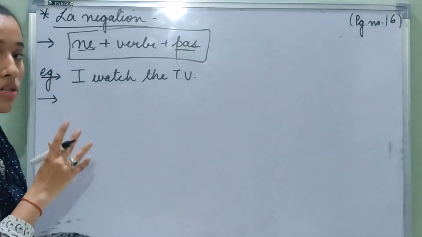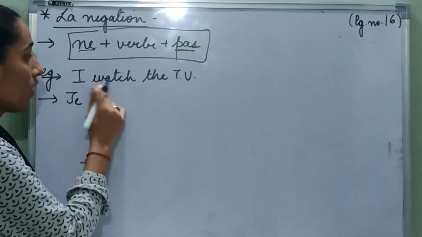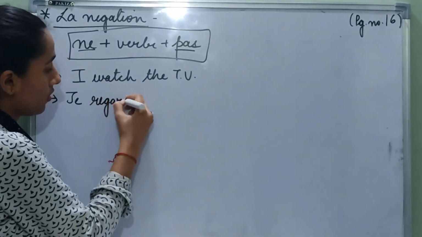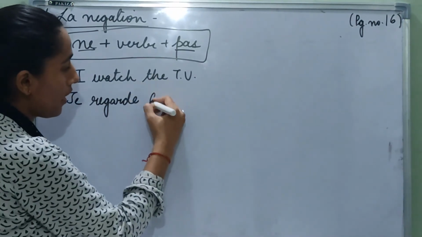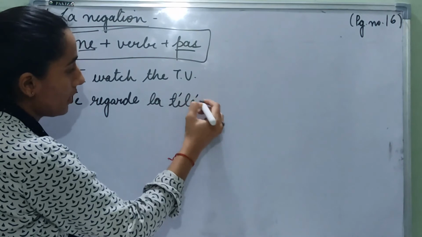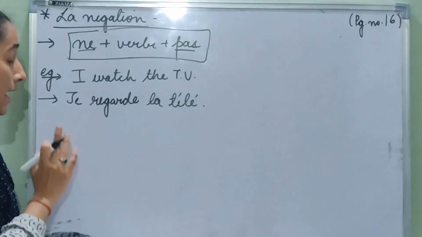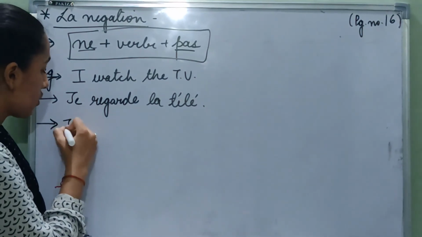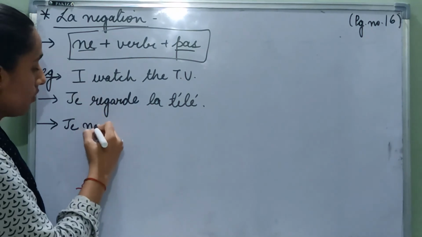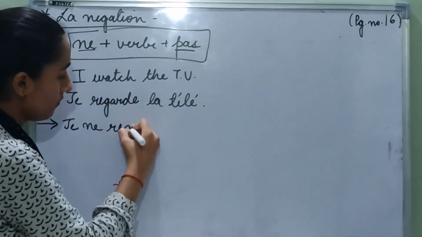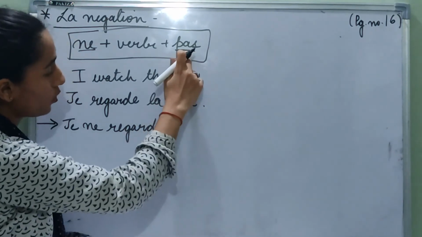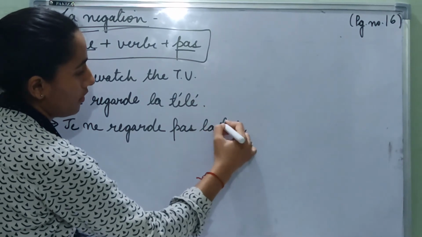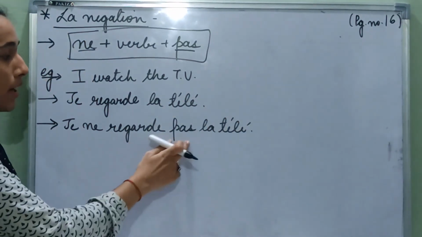Now I am first going to convert it into French. So I is je. To watch, the verb is regarder. So je regarde la télé. TV is télé. So I watch the TV. Now I have to make a negative sentence, that I don't watch TV. So the negative is going to be je. Then I am going to add ne. Then the verb, that is regarde. Then after the verb we add pas. Then the same thing, la télé. So je ne regarde pas la télé.